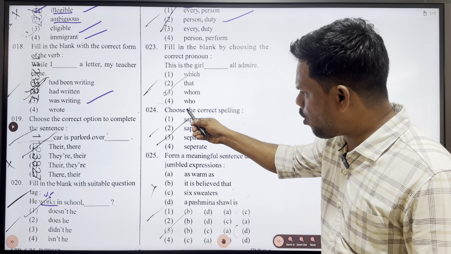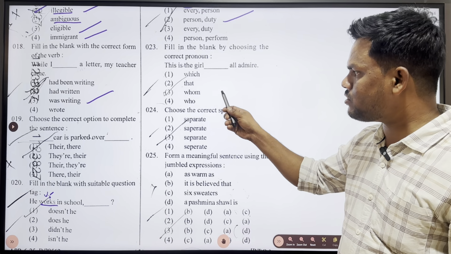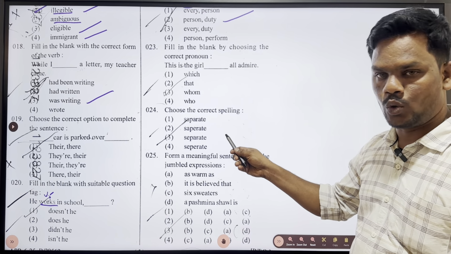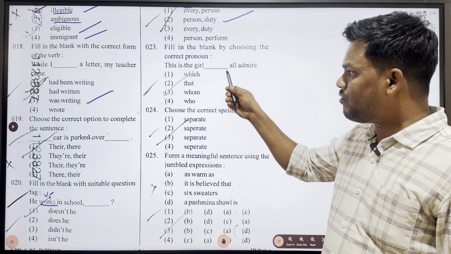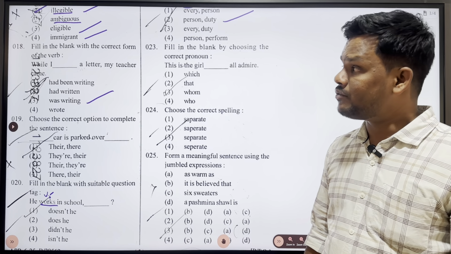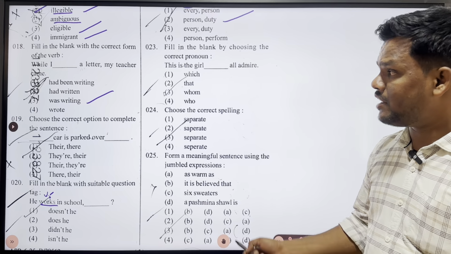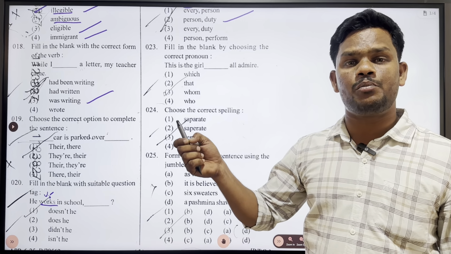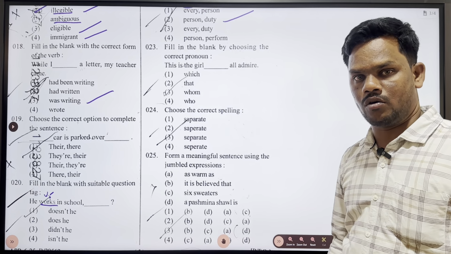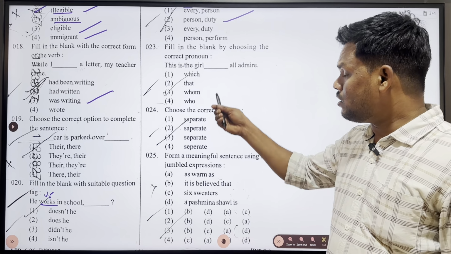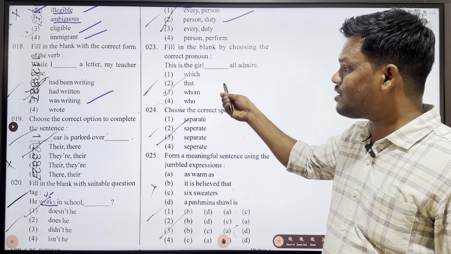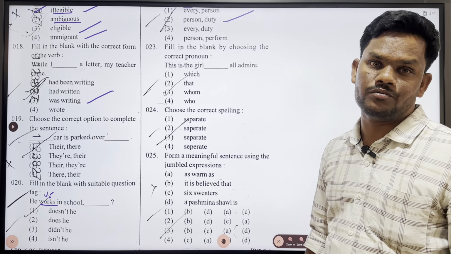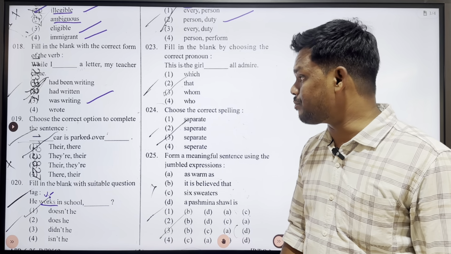Of course, we can take all these as relative pronouns: which, that, whom, and who. Whenever we have this type of question, first we have to think whether the question requires a subjective relative pronoun or an objective relative pronoun. Do you think it requires a subjective pronoun or an objective pronoun? Of course, it requires an objective pronoun.